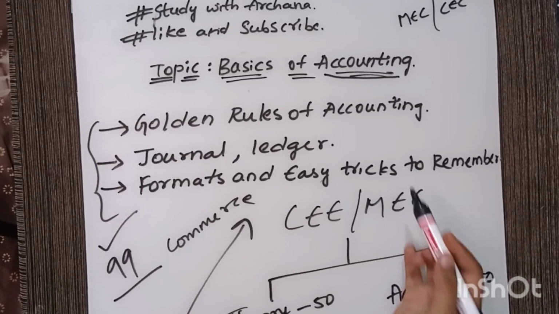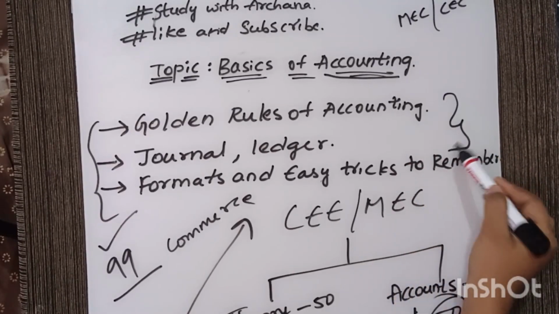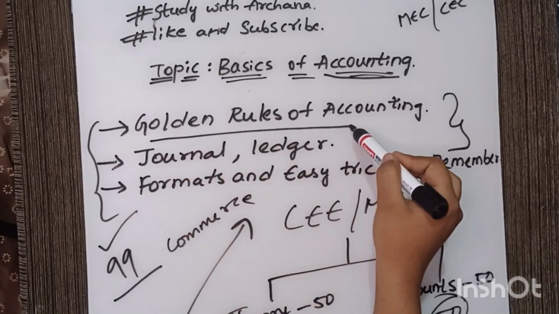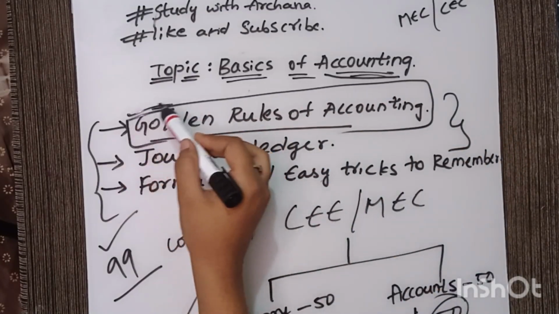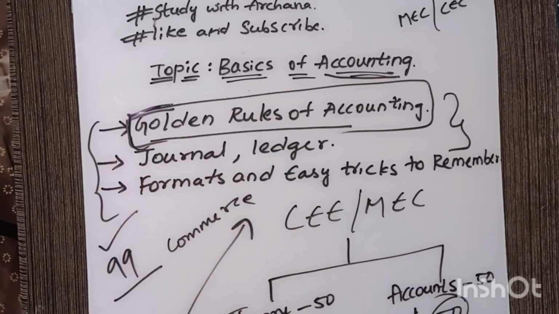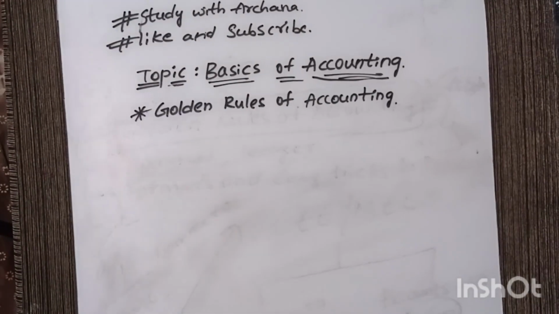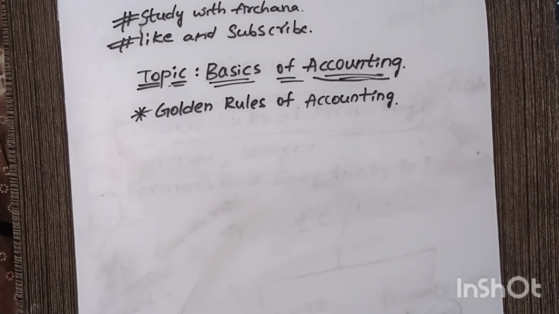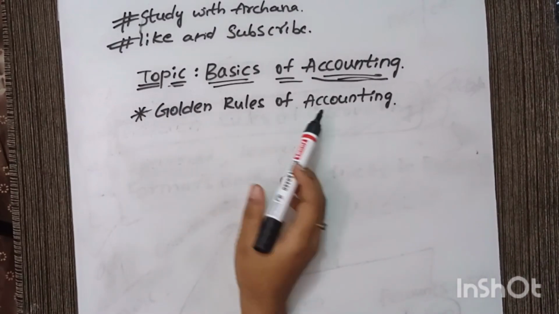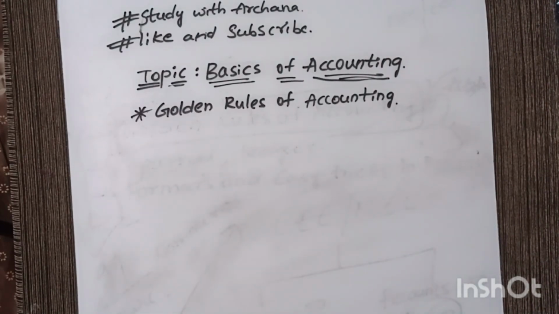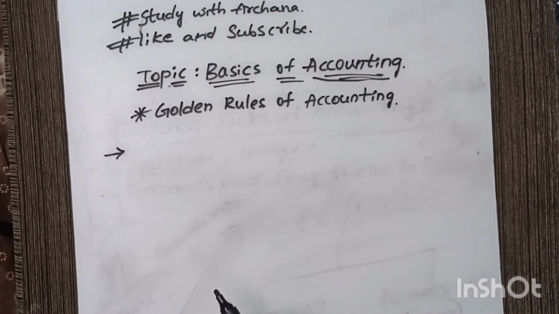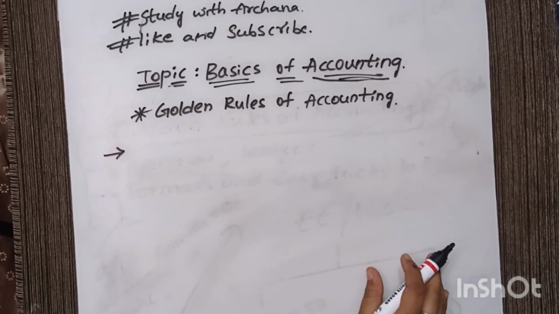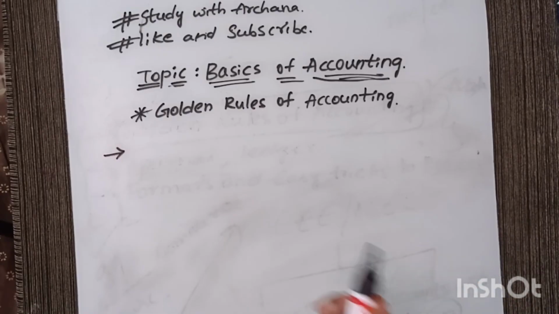And if you listen to this class carefully, if you get the knowledge of these golden rules of accounting, then you will be the topper of your class. So, the first topic is golden rules of accounting. Now, we have three accounts here. We'll identify the accounts and we'll prepare based on these three accounts.